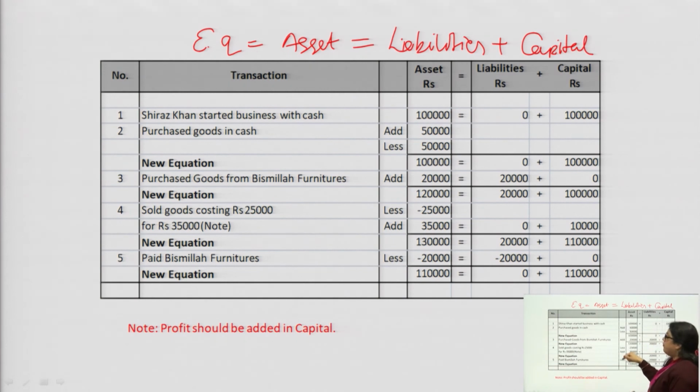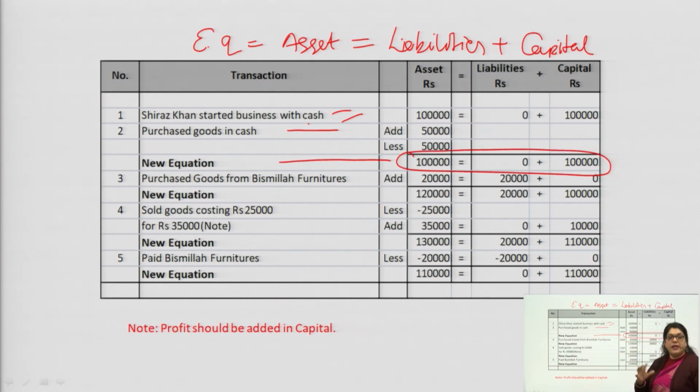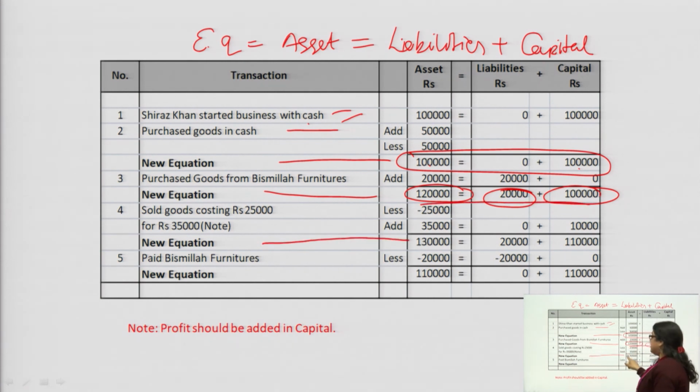So, this is the format. We have added all the transactions in sequence, like this: started a business, purchased the goods. We are writing the new equation because next time whatever transaction will be added or deducted, it will happen in this new equation. Again, goods purchased from Bismillah will increase your liability also. So now it is your new equation. This is your new equation once you have sold the goods. This is your new equation once you have paid to Bismillah.